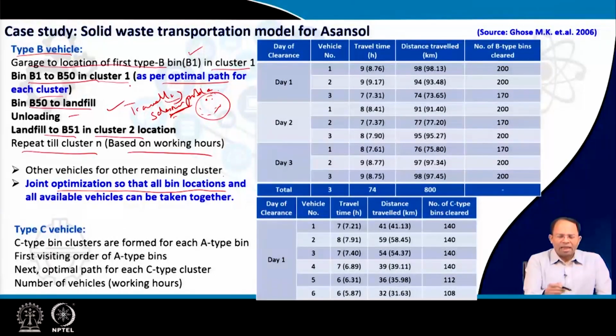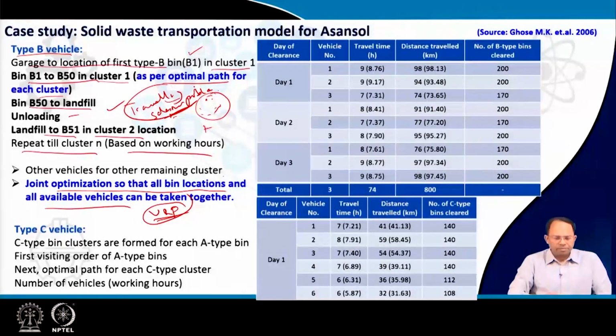The other option is that we have the set of all bins in the city, we know the capacity of each vehicle, and we can do a joint optimization where all bin locations and all available vehicles are taken together, using a vehicle routing problem, VRP. Instead of a travelling salesman problem, we can use a VRP with multiple vehicles and multiple routes to determine the best suitable solution for this particular area. We will explain VRP and TSP subsequently.